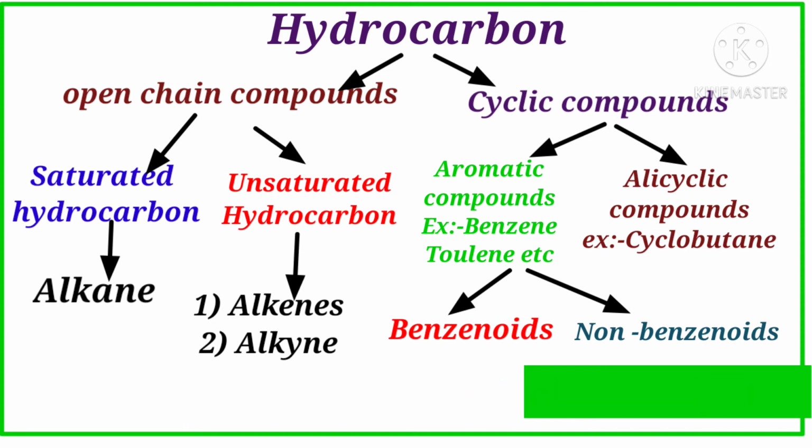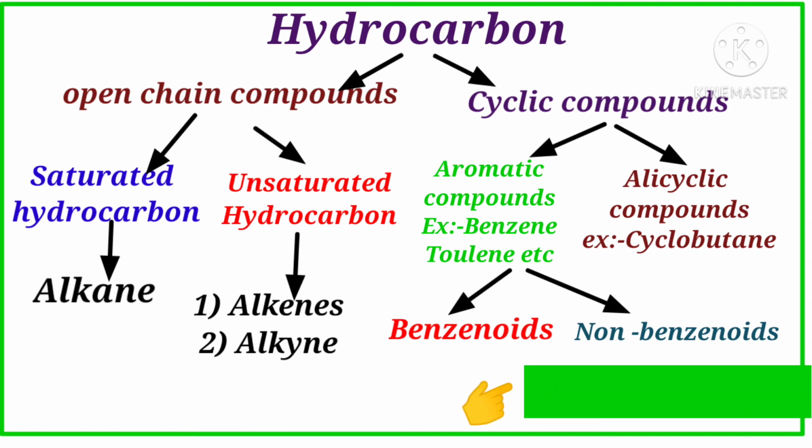What are open chain compounds? It is a type of hydrocarbon. The open chain compounds are saturated hydrocarbons and unsaturated hydrocarbons. Saturated hydrocarbons means alkanes, with single bonded carbon atoms. And unsaturated means multiple bonded, that is, double bond or triple bond.